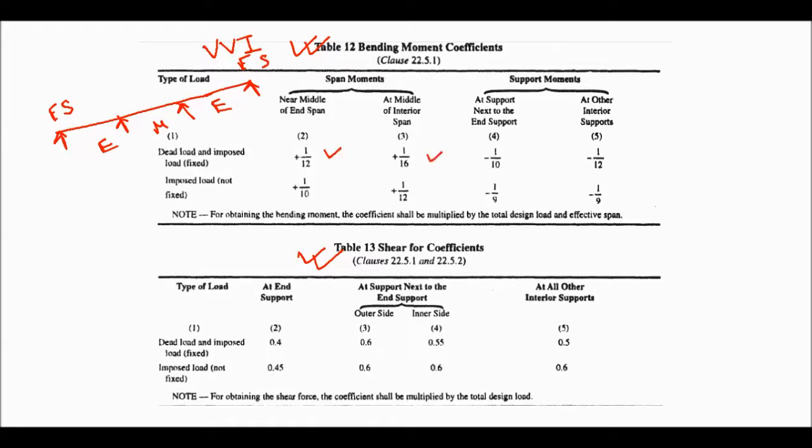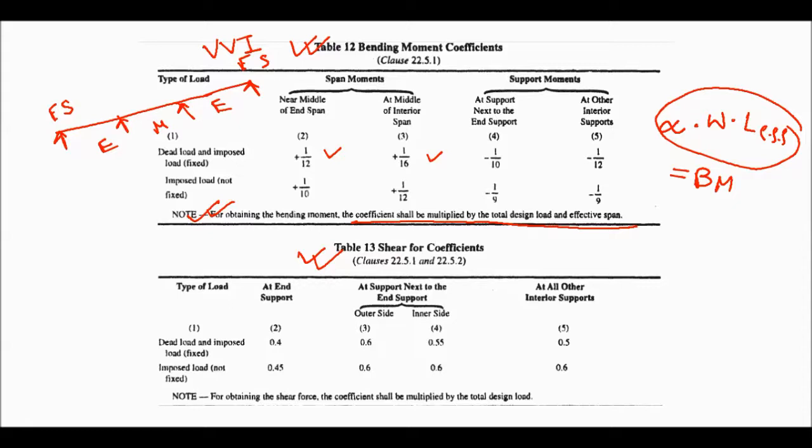Okay, so coefficients will be multiplied. For obtaining the bending moment, the coefficient shall be multiplied with the total design load. Suppose alpha is the coefficient, it should be multiplied by total design load and effective span, L effective into alpha into W. That will give you the bending moment. Okay, so they ask questions from this. This is important. Shear force coefficient is also the same. For obtaining shear force, the coefficient should be multiplied by the total design load. So if beta is the coefficient, beta into total design load is equal to shear force. Okay, so this table is important.